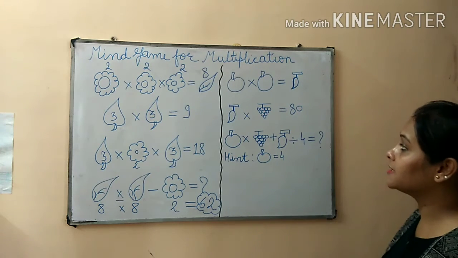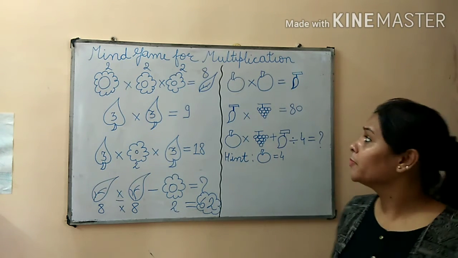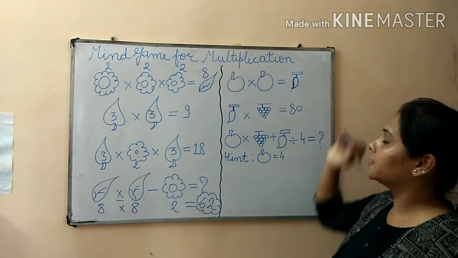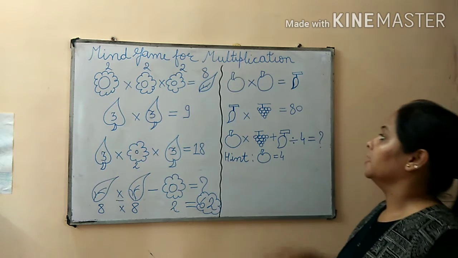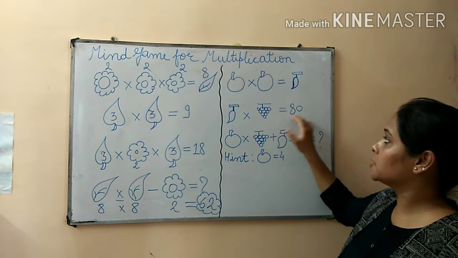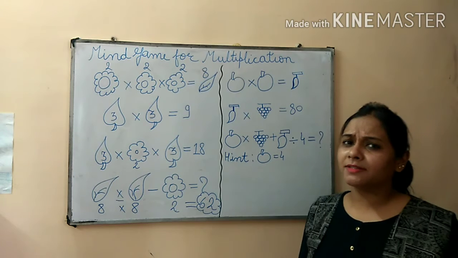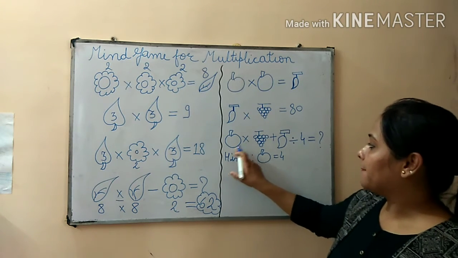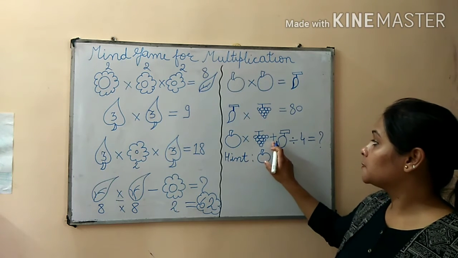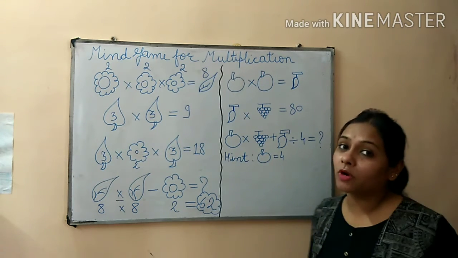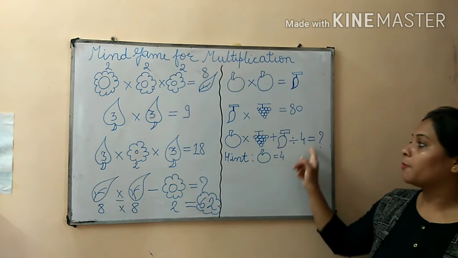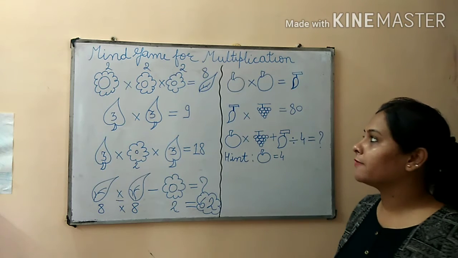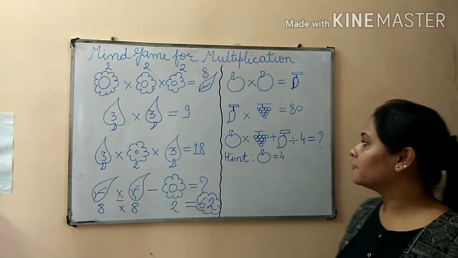Now moving on towards the next, some twist has been there. 2 apples multiplied by each other, we will get the product as this mango. Mango multiplied by grapes is equal to 80. Oh, what is this? This is a fruit salad. No, this is a logical question. Apple multiplied by grapes plus mango divided by 4. See, 3 operations are there. So this step is the game changer. But we also have a very quick observation, so we will solve it.